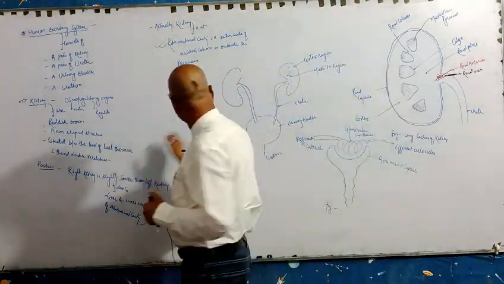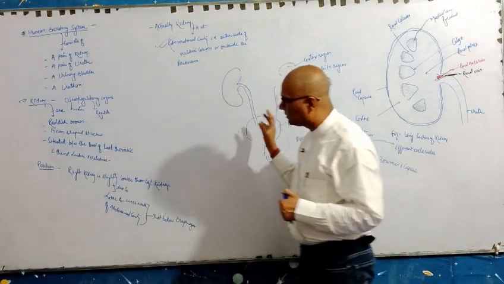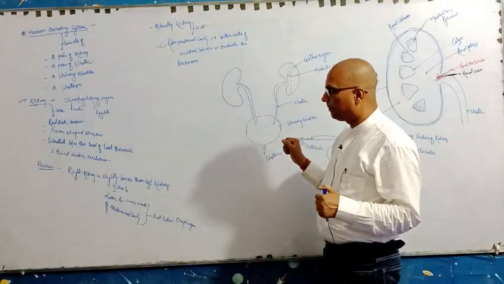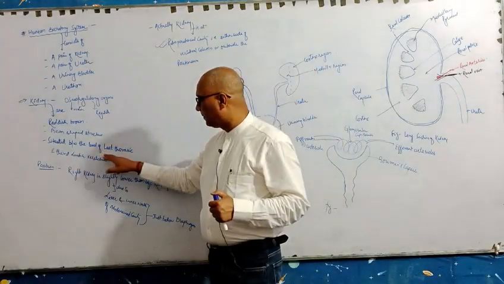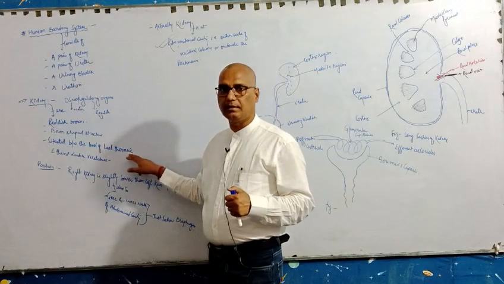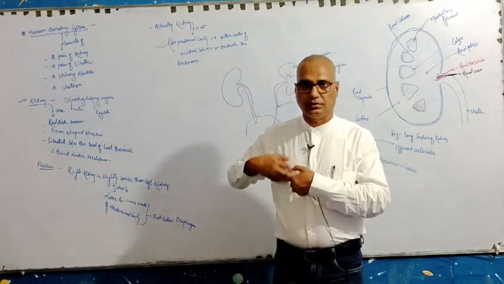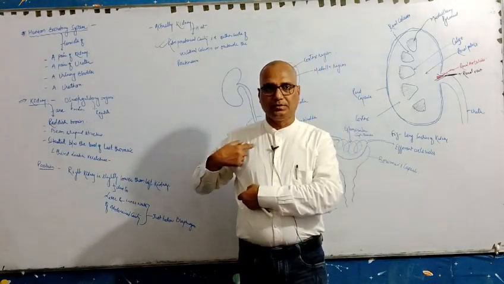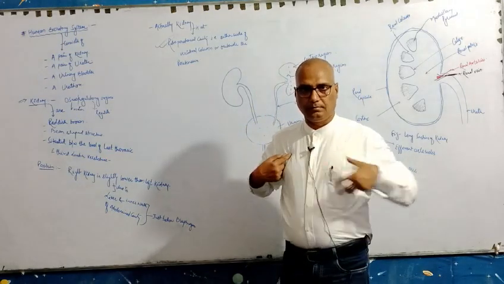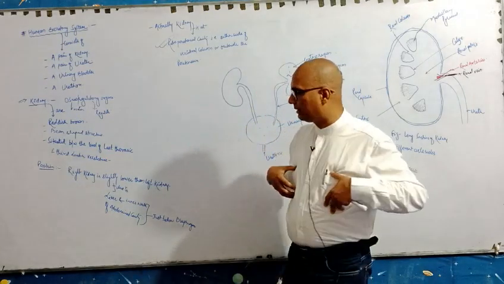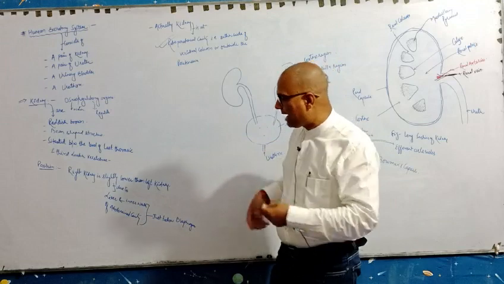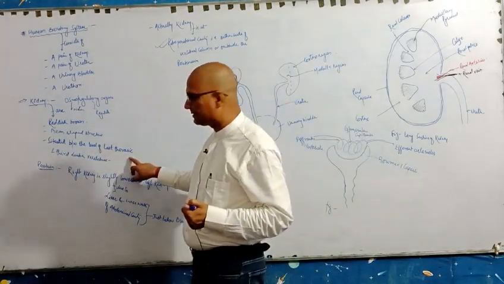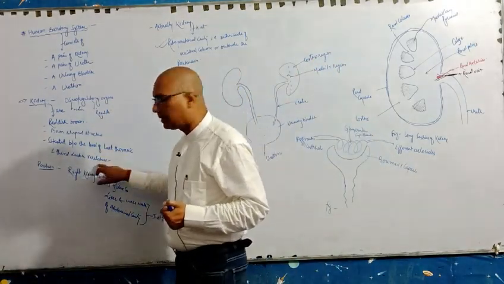The position of the kidney is between the level of the last thorax. This is the thorax. It has bones, 12 pairs on both sides. So the last level of thoracic and the third lumbar vertebra.